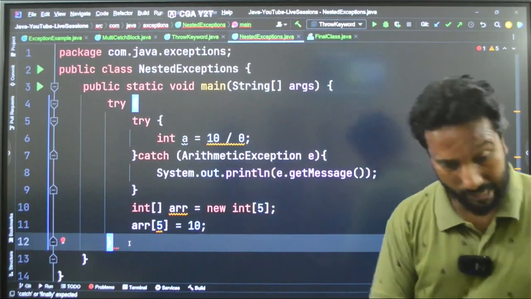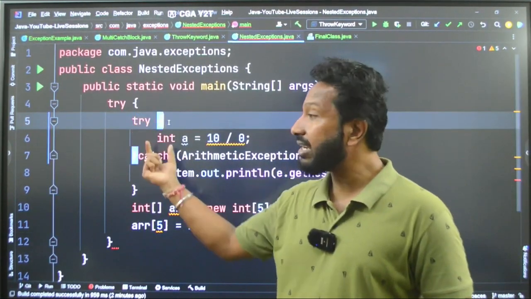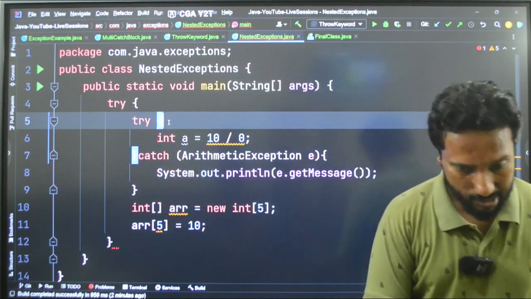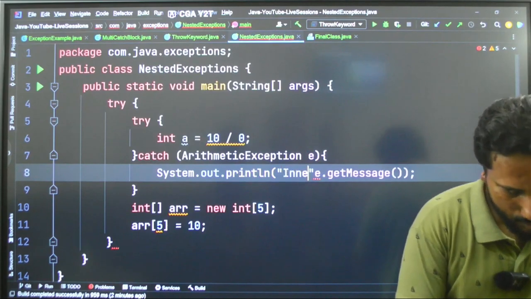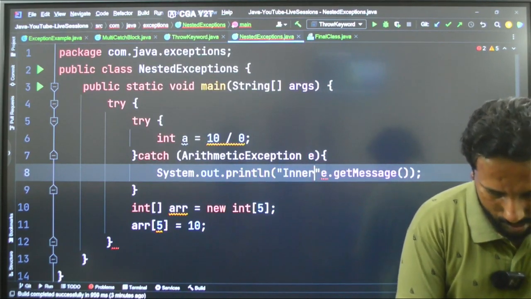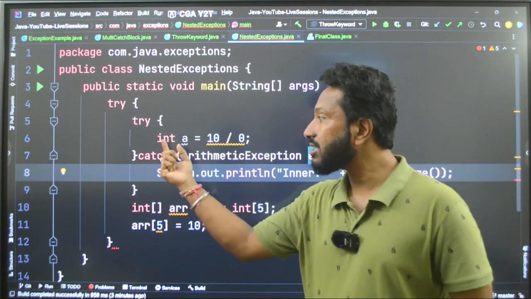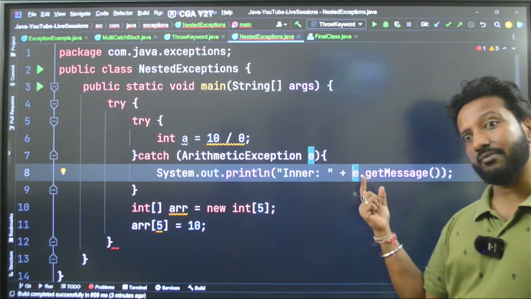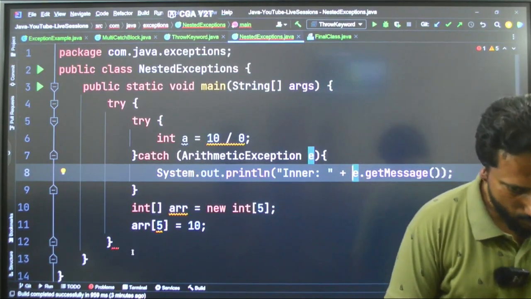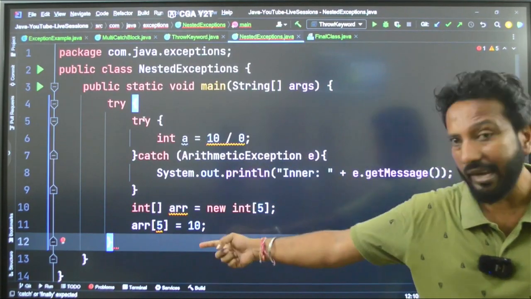So try to understand this try block: the inner try block is actually handled by this catch block, and I am getting this message from the inner. And the outer try block, this is the scope, bracket to bracket.